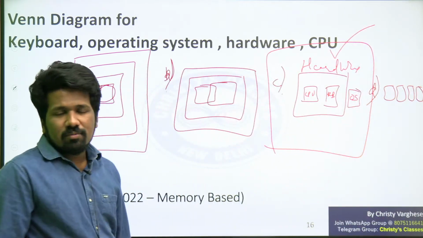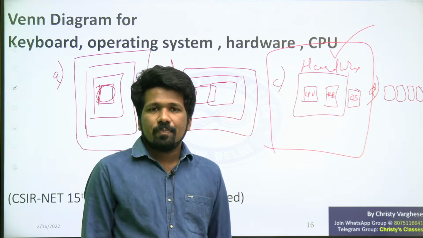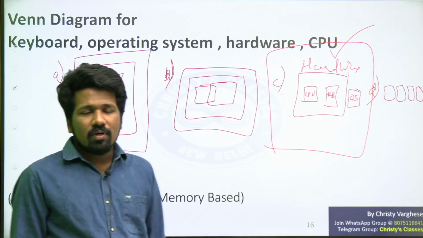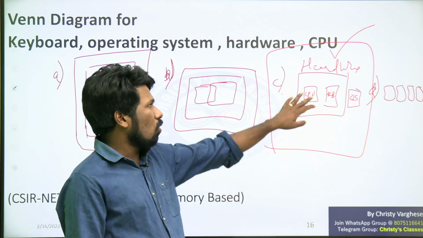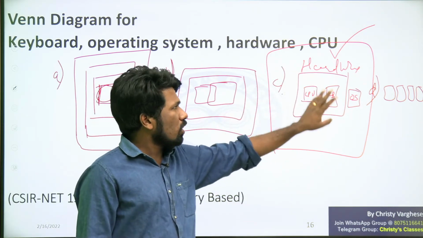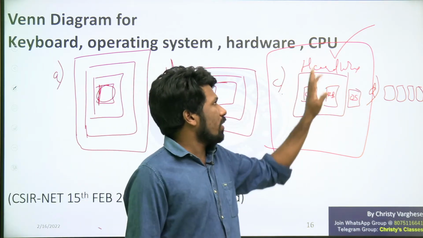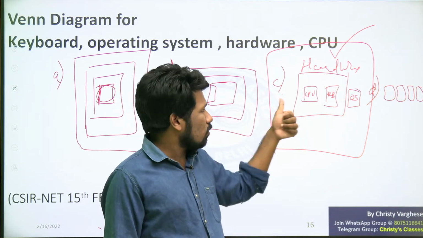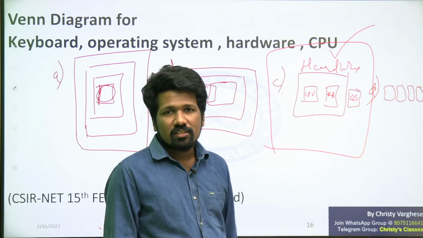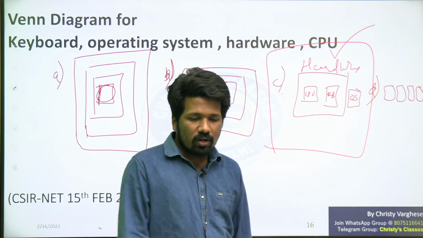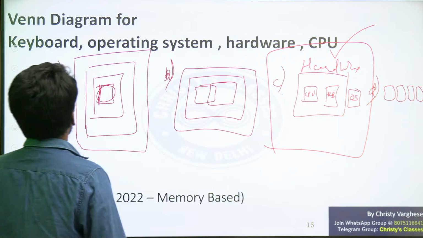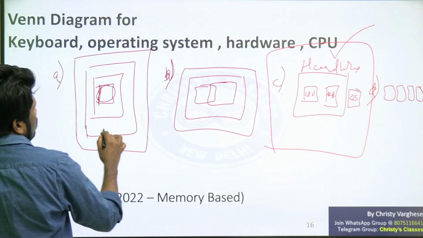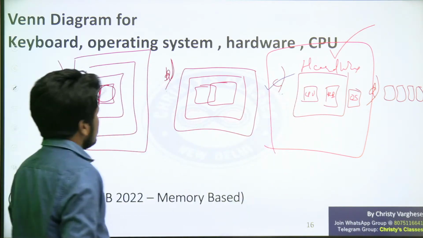Because operating system is not hardware, it's software. So in Venn diagram terms or syllogism terms: all CPU are hardware, all keyboard are hardware, no operating system is hardware, and no CPU is a keyboard. That is why option C is the correct answer. I have trained you in logical syllogism for GATE also. That idea you can use here also. So option C can only be the correct answer.